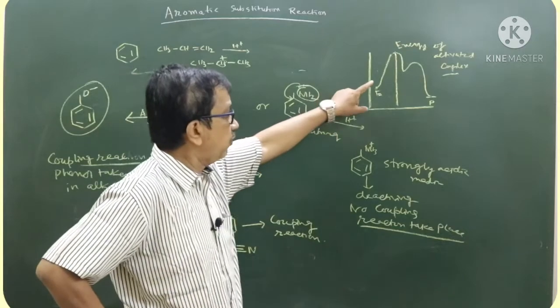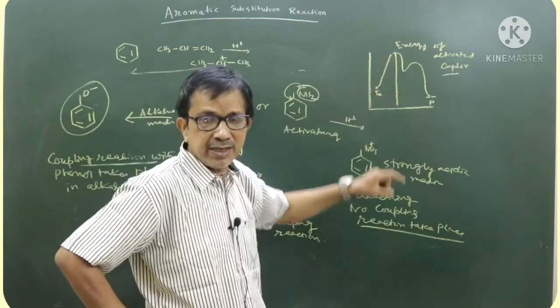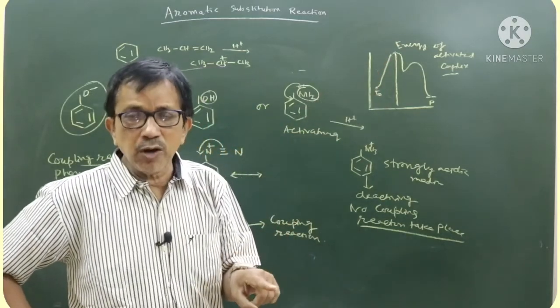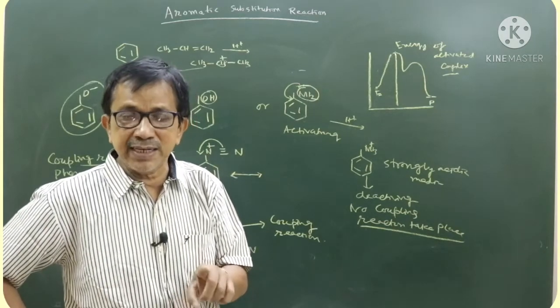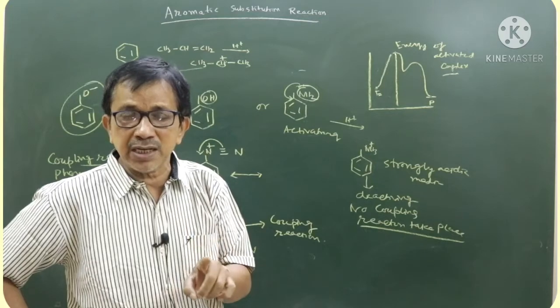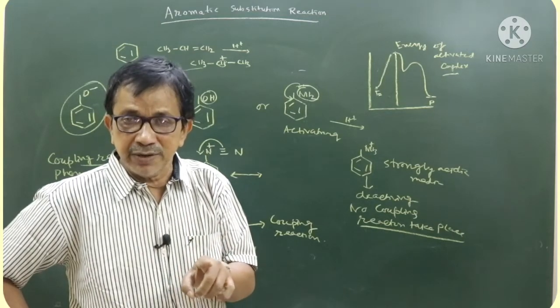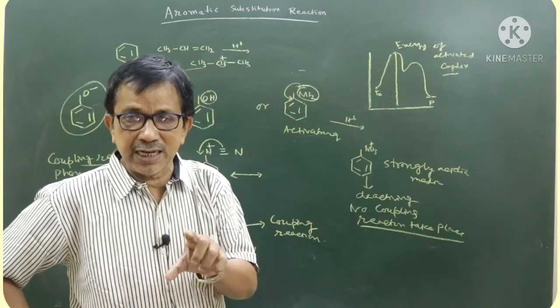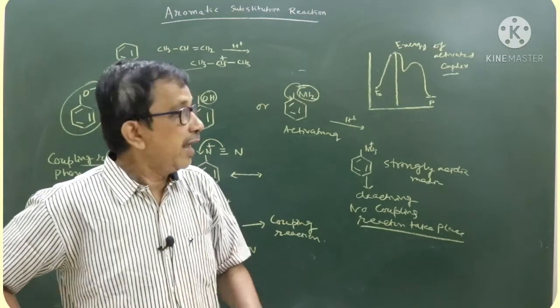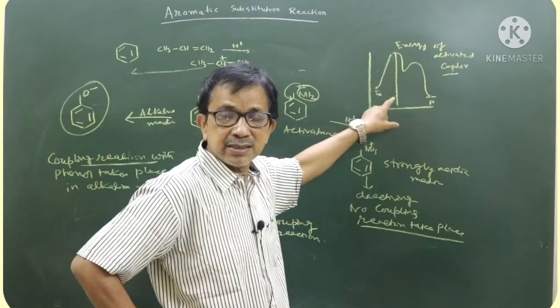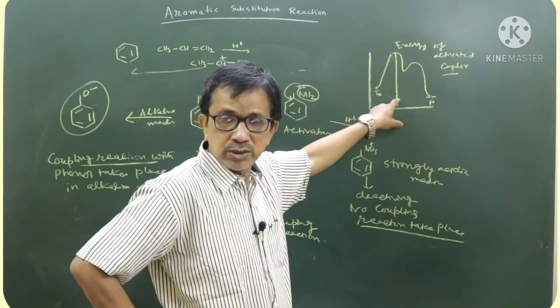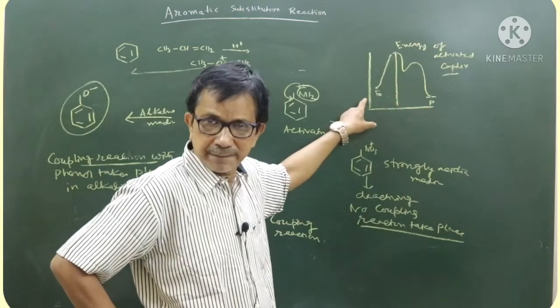First addition of electrophile takes place to form the intermediate. In the second stage, removal of H from the intermediate is quite fast, as the activation energy is quite less, as the energy of the product is less than that of the reactant. Hence, readily hydrogen is replaced by an electrophile.